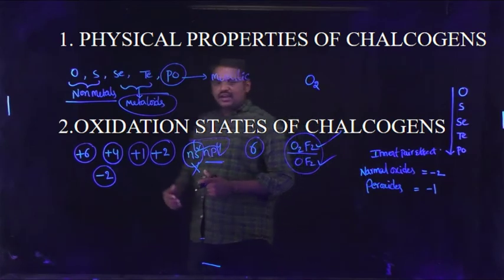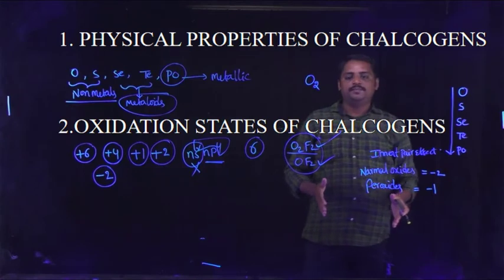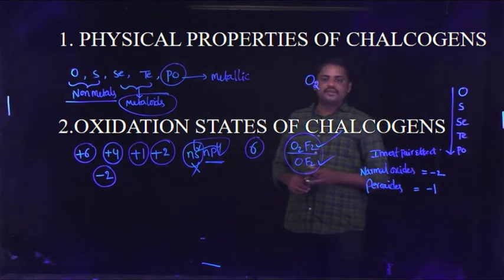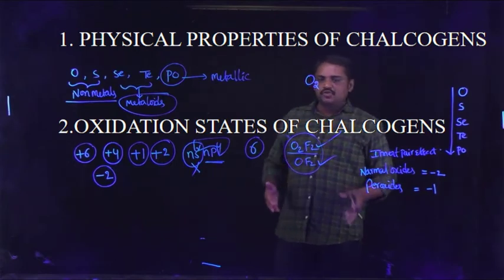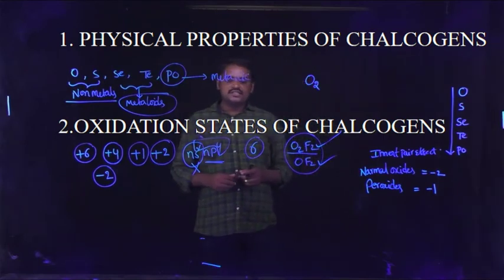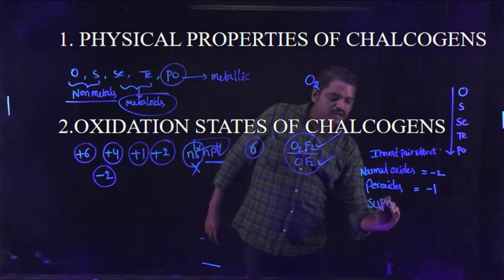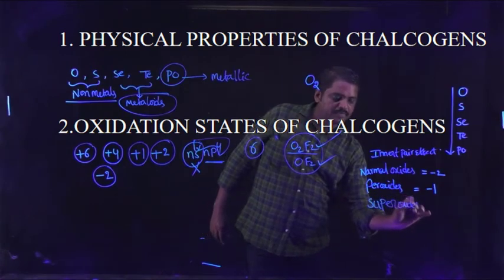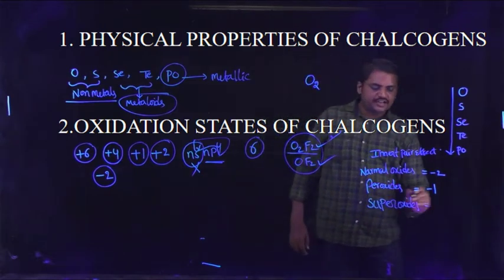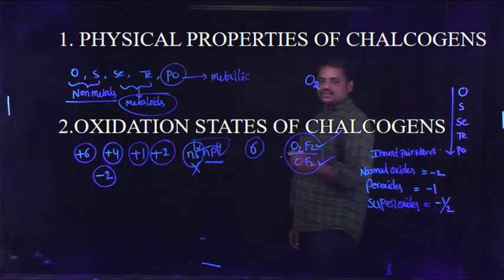The last elements, rubidium and cesium, form superoxides. In superoxides, the oxygen oxidation state is equal to -1/2.